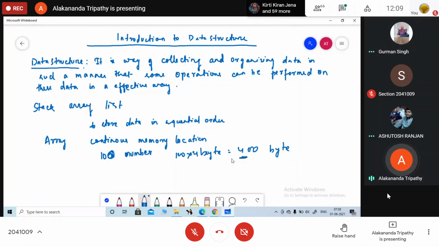Can I increase the size of the array? No, once defined, it has to be within that size only. It is not possible again. I will give you another example.